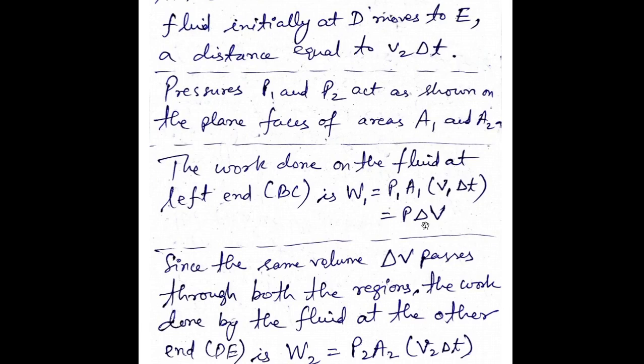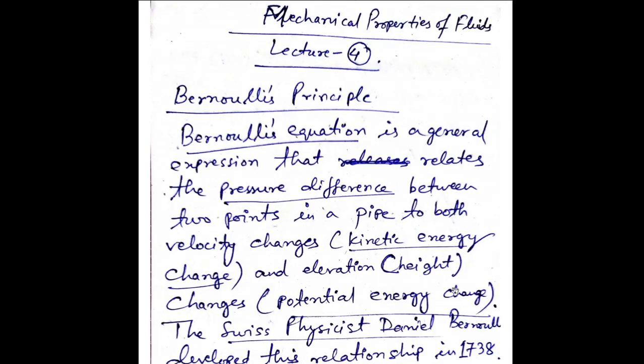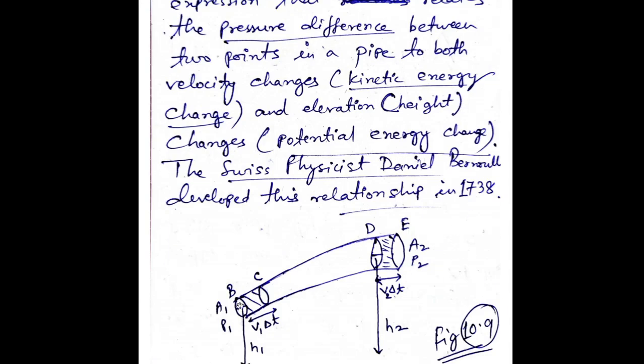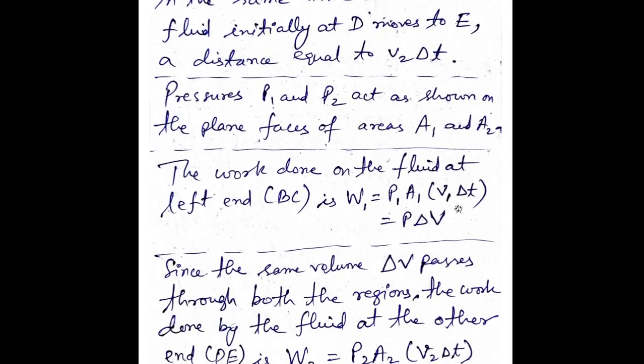Since the same volume delta V, this is the volume of the liquid which is passing, the volume should be the same. That cannot change. Whatever amount of fluid is passing through this part, the same amount of fluid will come out from here at the same time. So the volume should be the same.